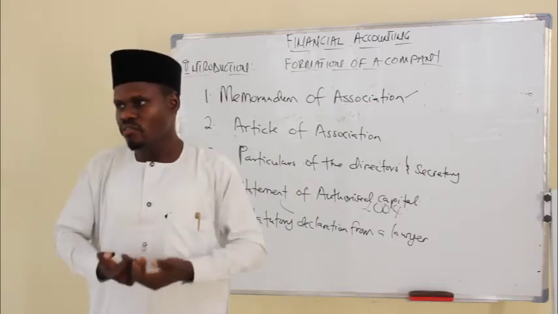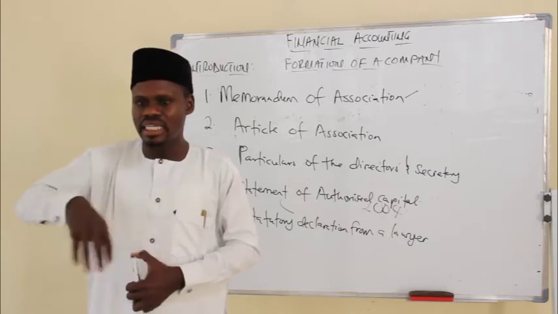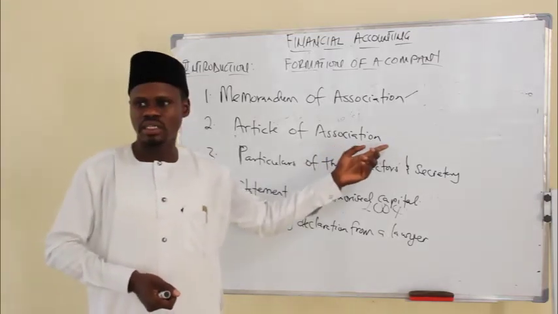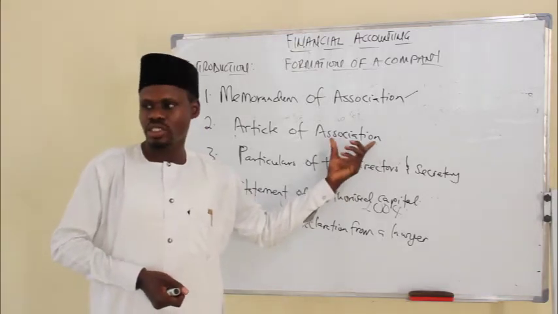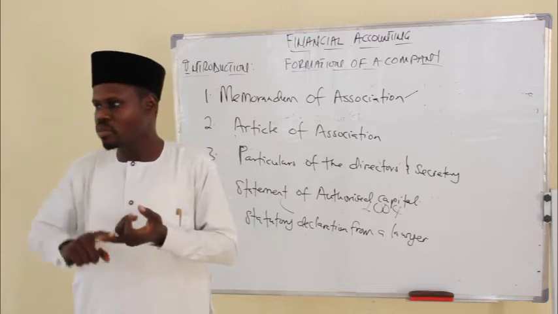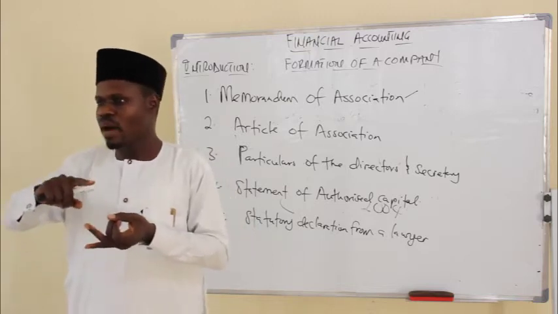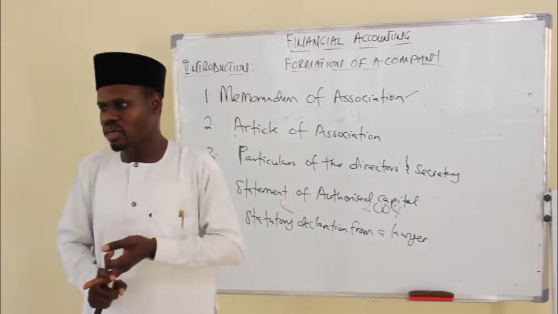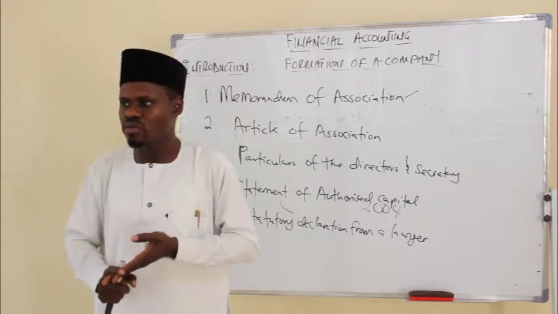If you are looking for the rules and regulation guiding the internal affairs of a company, you go to the Article of Association, and information that you can derive from such Article of Association will include what will be the dividend policy, what will be the appointment and remuneration of an auditor, what will be the remuneration of the directors, what will be the remuneration of the secretary.